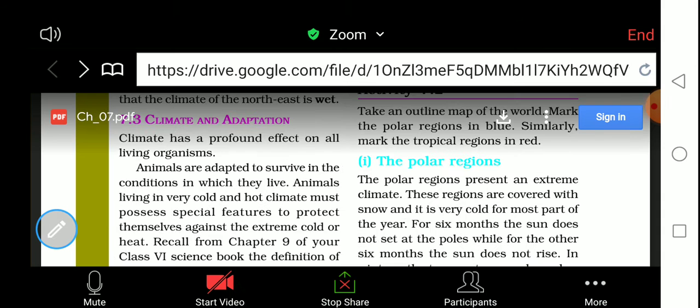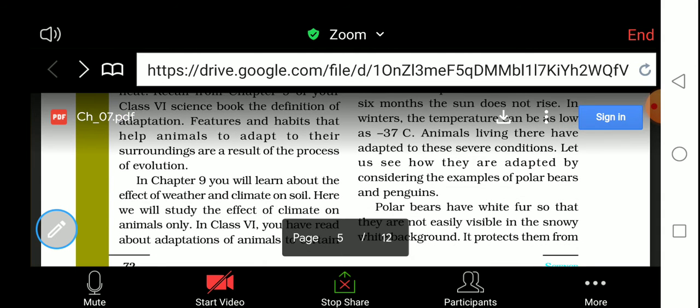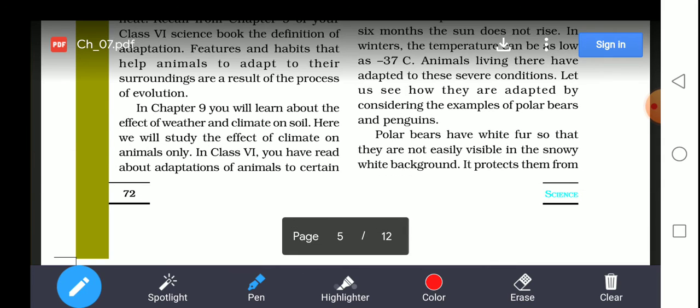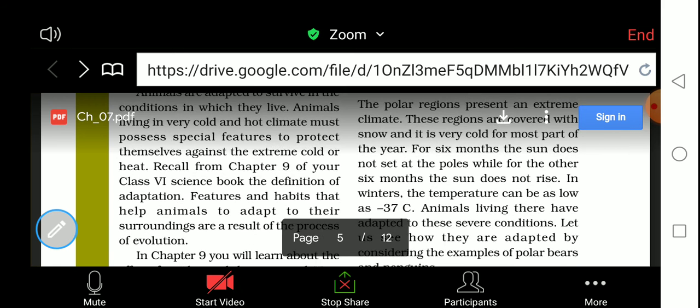In chapter 9, you will also learn about the effect of weather and climate on soil. Now you are studying the effect of climate and weather on animals only. In chapter 9, we will deal with weather and climate as they affect soil. Now we'll study the effect of climate on animals only. Already in class 6, you have read about the adaptation of animals to certain climatic conditions.